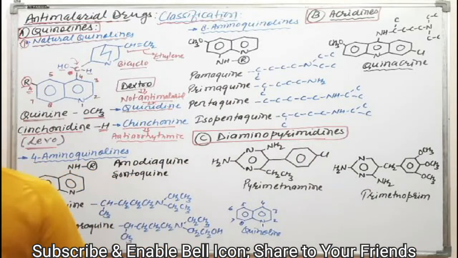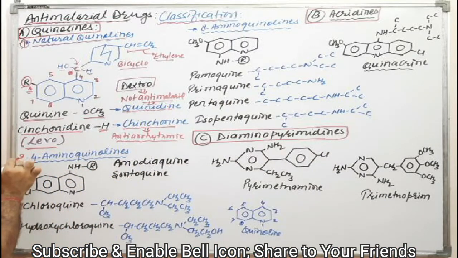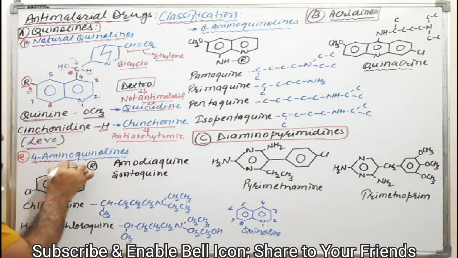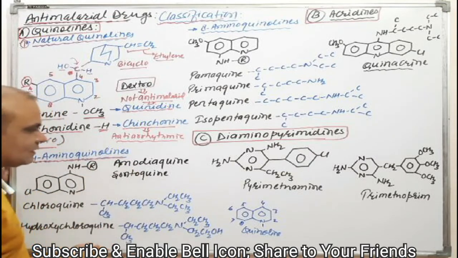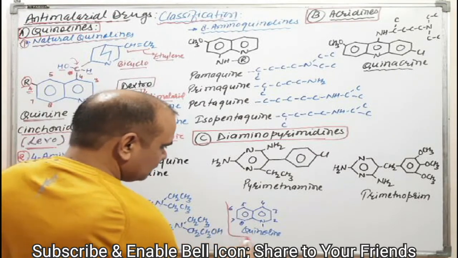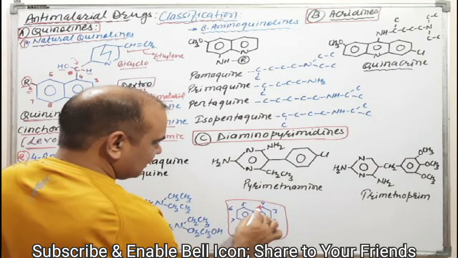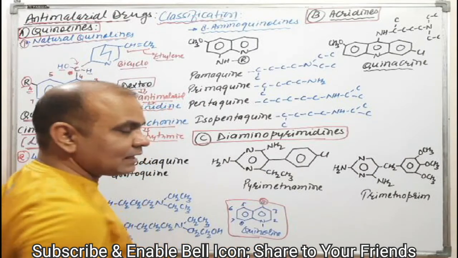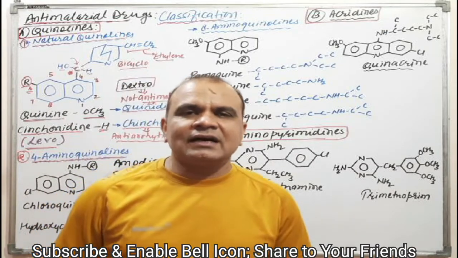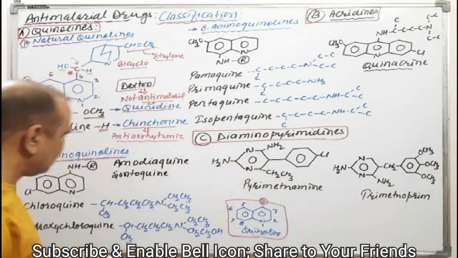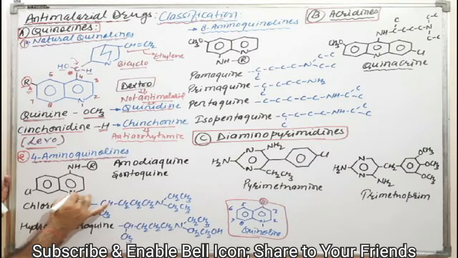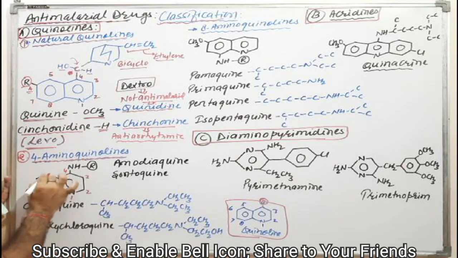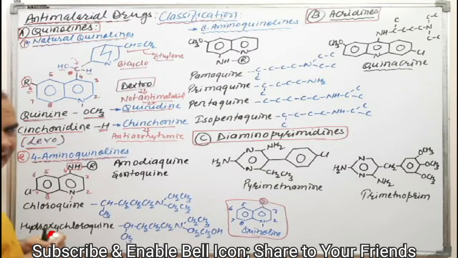Clear? Now the second category, that is 4-aminoquinolines. Try to understand 4-aminoquinolines. Just as we discussed, that is the quinoline. If the fourth position has an amino group, those are the 4-aminoquinolines. Numbering 1, 2, 3, 4, 5, 6, 7 and 8, the fourth position has an amino group, that is NH, and this amino group has an R substituent.